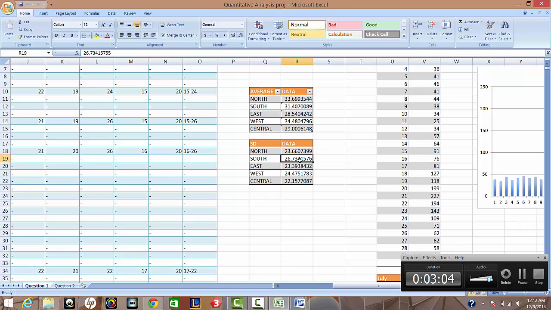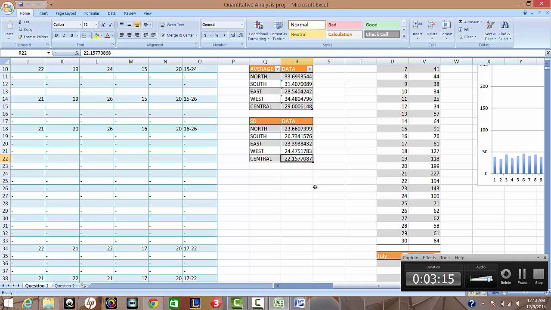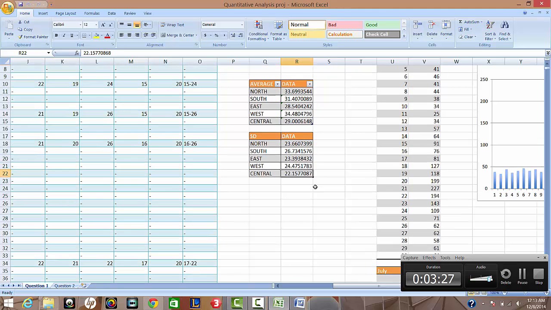It was more consistent, the PSI being almost the same throughout, while the central region has the most inconsistent PSI level, meaning that its PSI range is the largest among the five regions.